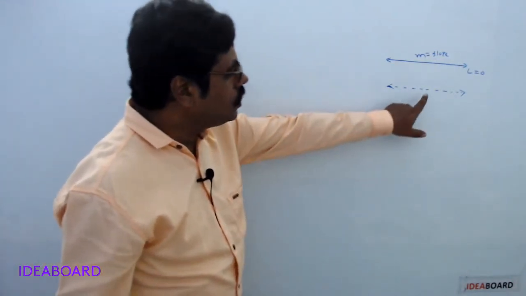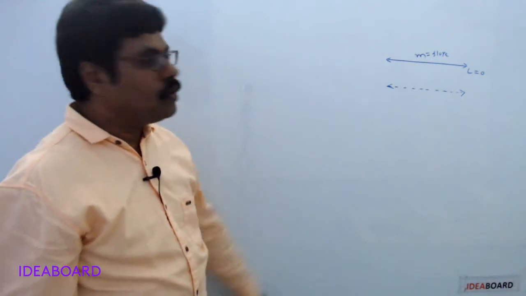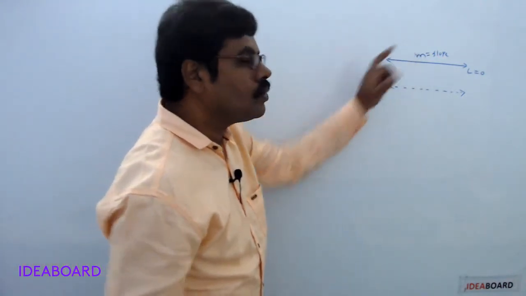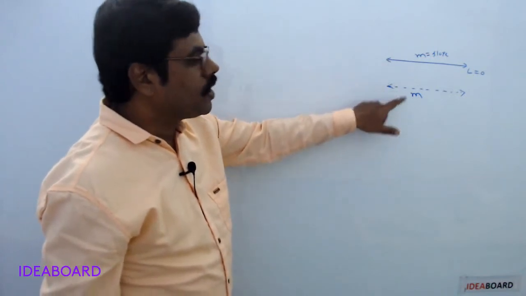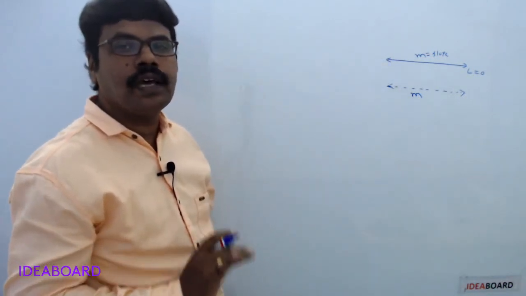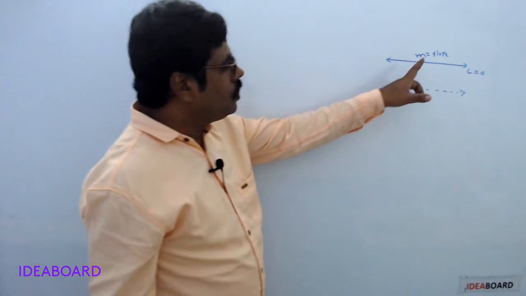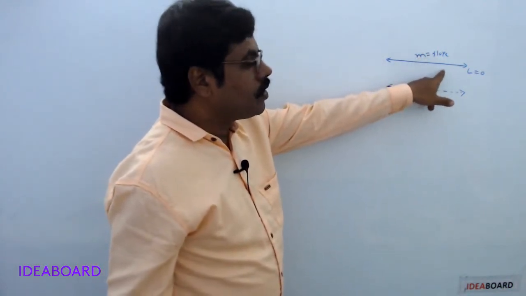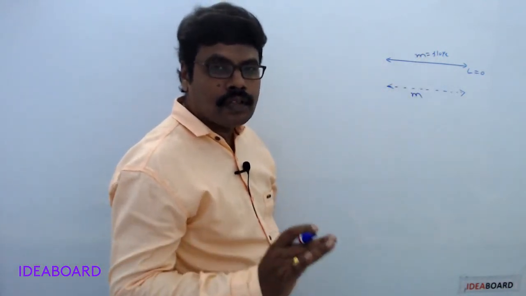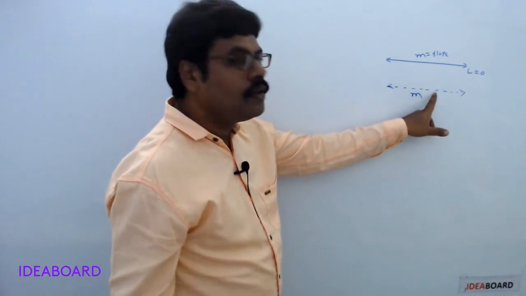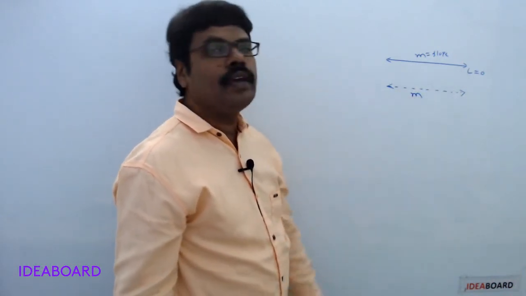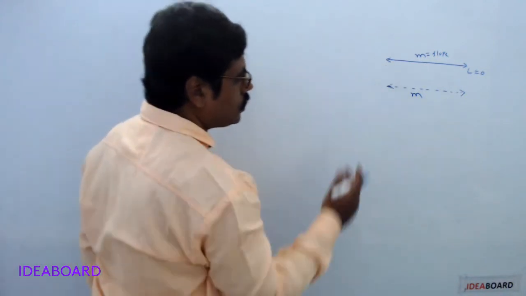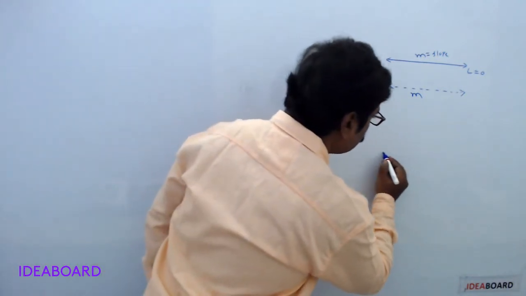Then what is the slope of this line? The slope of this line is also M. What is the reason? If two lines are parallel, then their slopes are equal. So if M is the slope of the line L equals 0, then the slope of a line parallel to the line L equals 0 is also M.